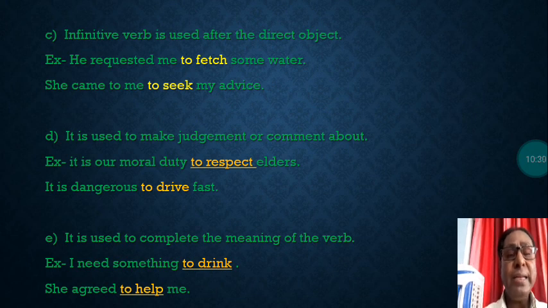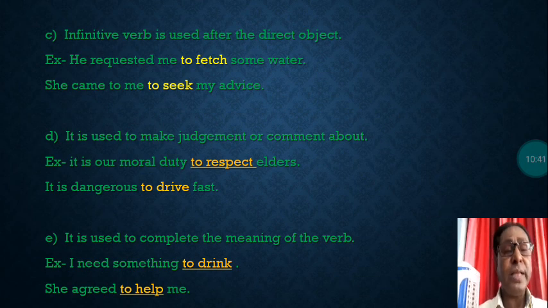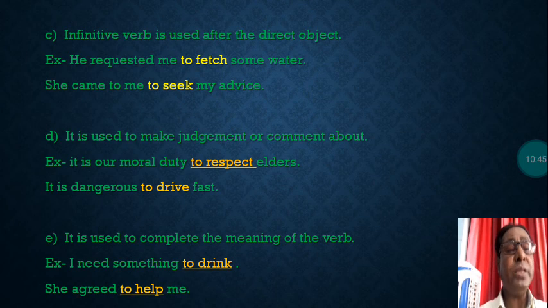Like, I need something to drink. I need something. It is not complete. And to complete this sentence, we have put at last an infinitive. That is called to drink. In this sentence, to drink. I need something to drink. She agreed to help me.